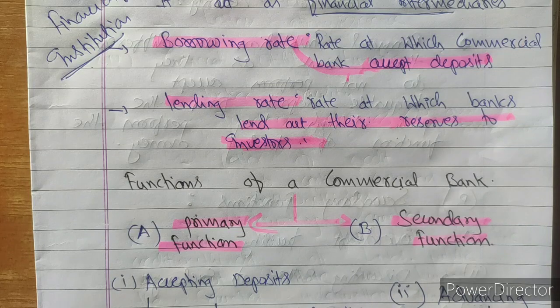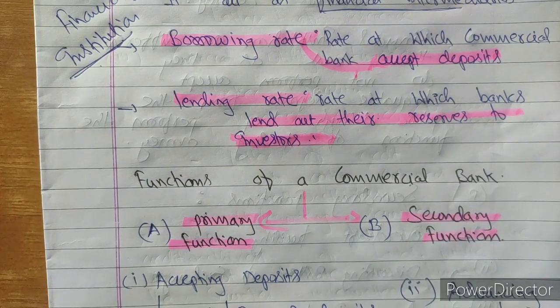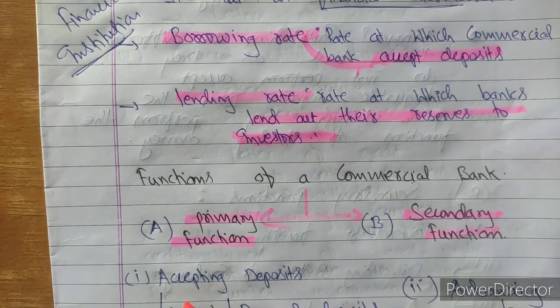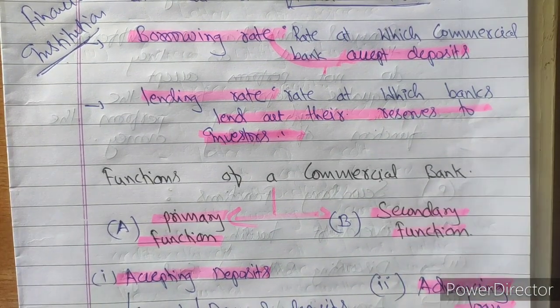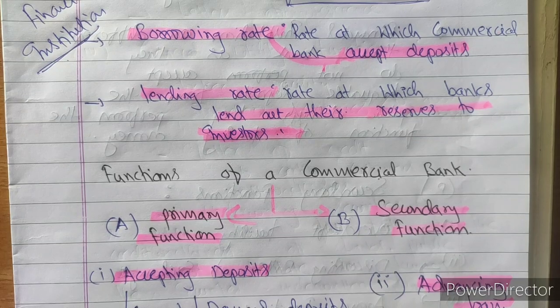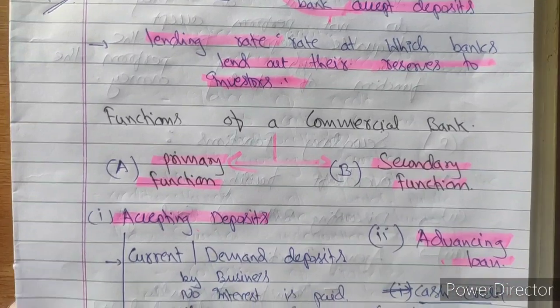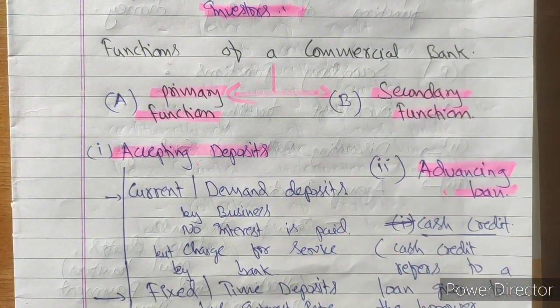As the name itself is clear, primary functions are those functions which are very important for a bank, and these are the functions which make a bank act as a bank. Under primary function also there are two broad functions. One is accepting deposits, second is advancing loans. Even in the meaning and definition of commercial bank, we have discussed that commercial banks are those which perform two functions, accepting deposits and advancing loans. So accepting deposits and advancing loans are the two primary functions.